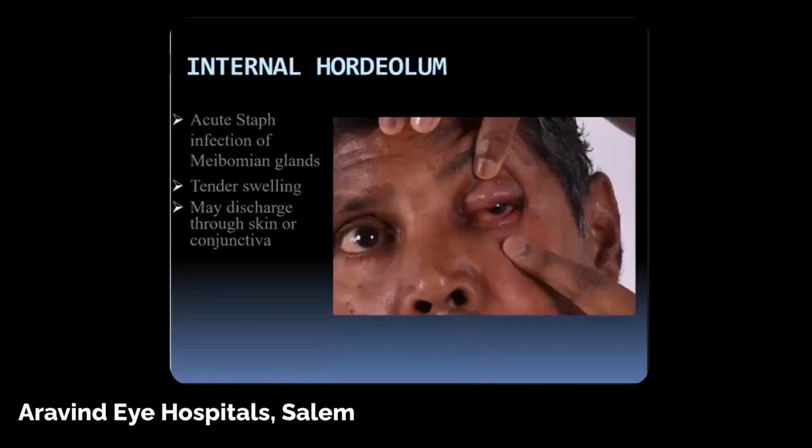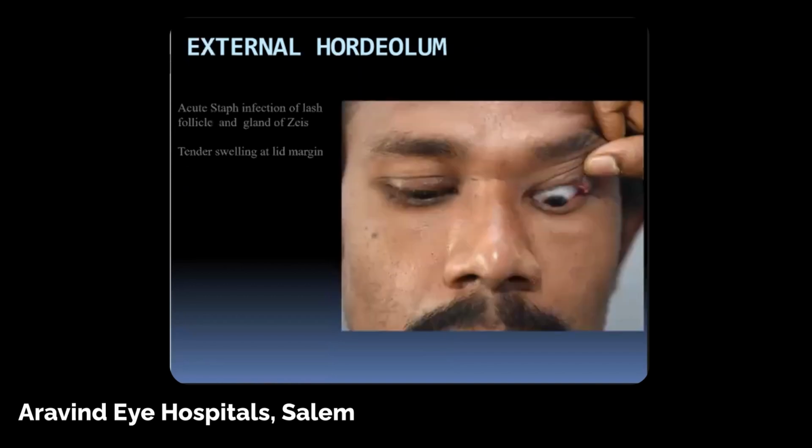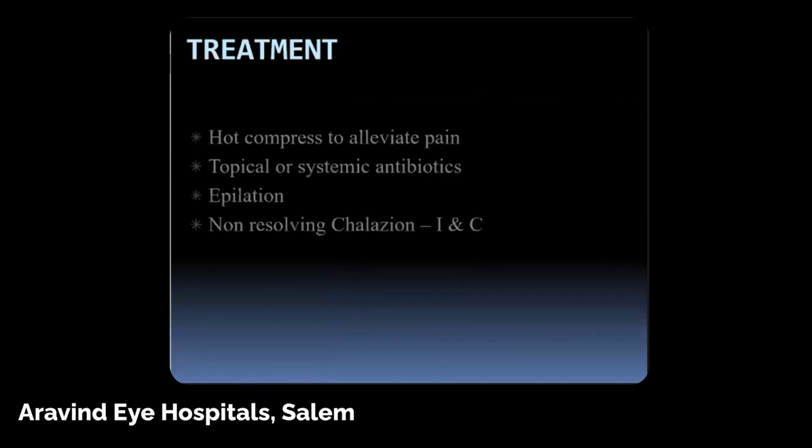And this is a hordeolum internum, an acute staphylococcal infection of a meibomian gland. They present with a tender swelling of the eyelid, and they usually discharge either through the skin or through the conjunctiva. Hordeolum externum is another very common infection. Here it's a staphylococcal infection of the gland of Zeis, and they usually present at the lash follicle or at the lid margin, as a very tender swelling at the margin.